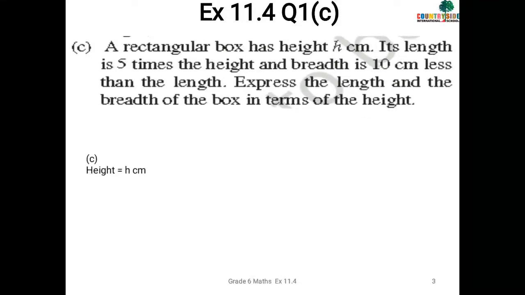Okay, height is equal to h centimeter, that is given to you. Now length is 5 times of the height. So 5 times means what? Yes, multiply. So length equals 5h.